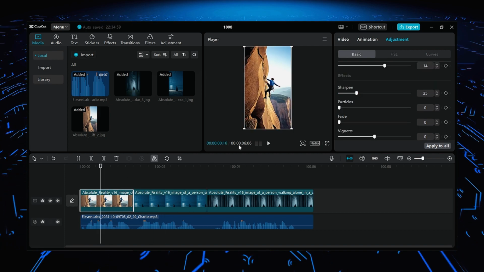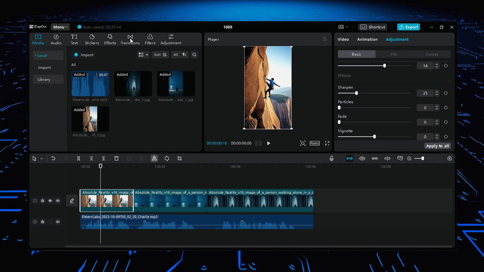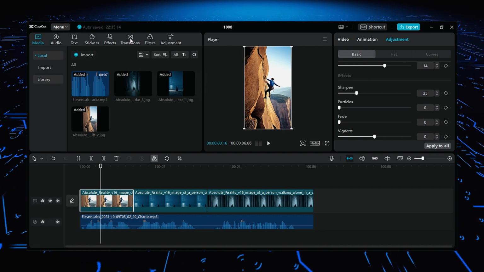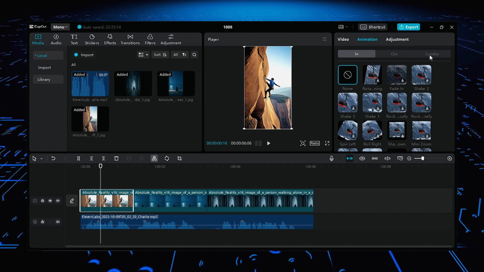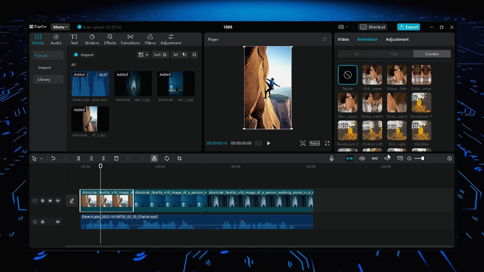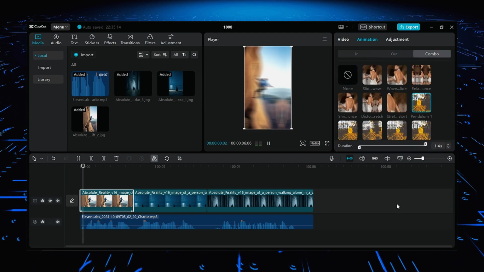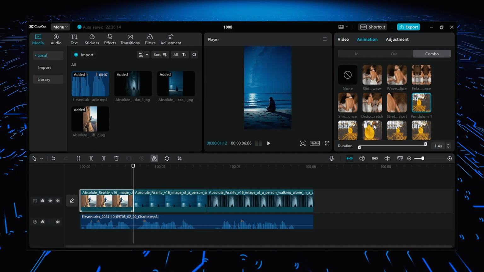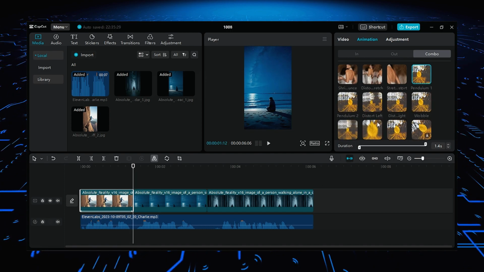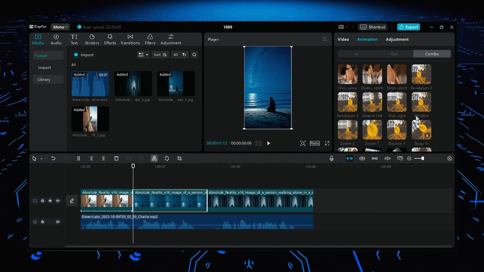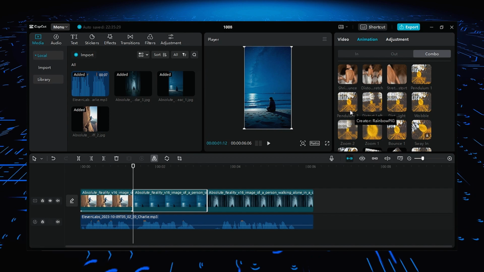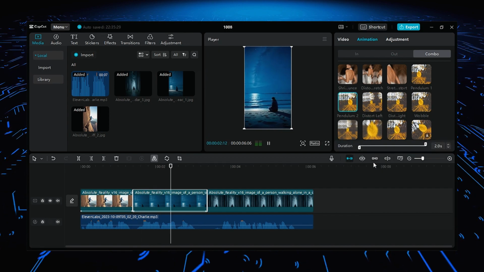After enhancing all the images, now you will have to add animation on each image to make it more engaging. For that, select Image and go to Animation, then go to Combo and select the animation of your choice. Adding animation can make the video very attractive to the viewers. And if you don't add animation to your videos, it can make the video look dull and unattractive, which will make it difficult for the viewers to watch your video till the end, thus affecting the reach of your video.